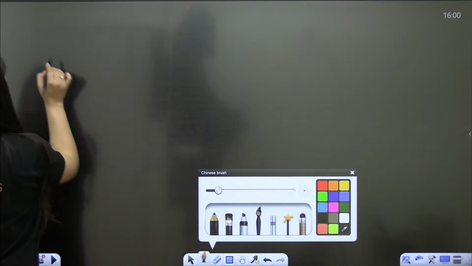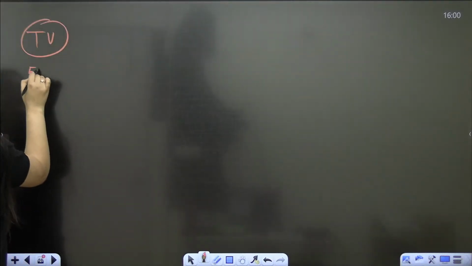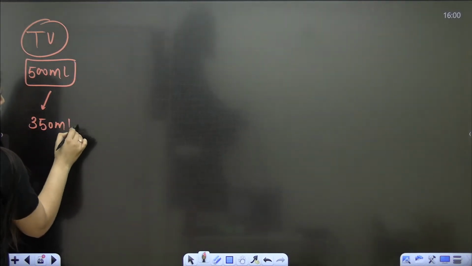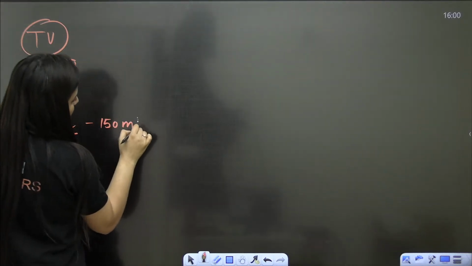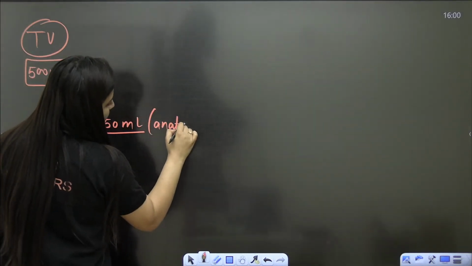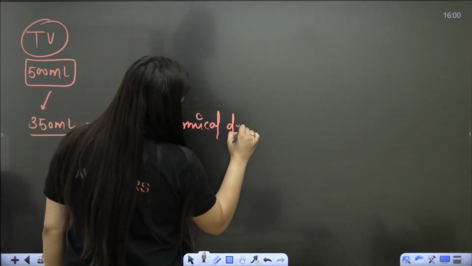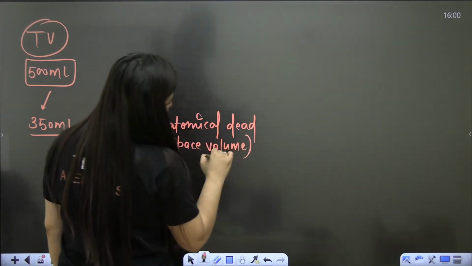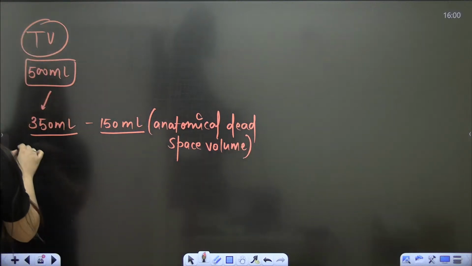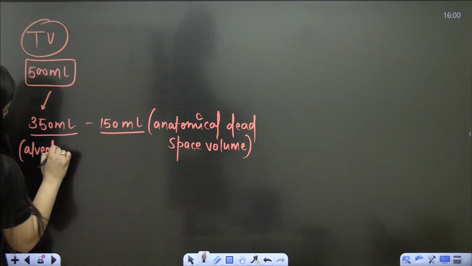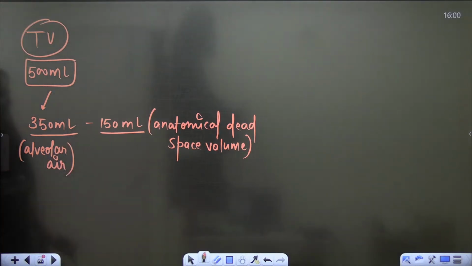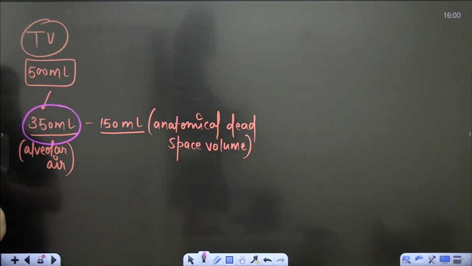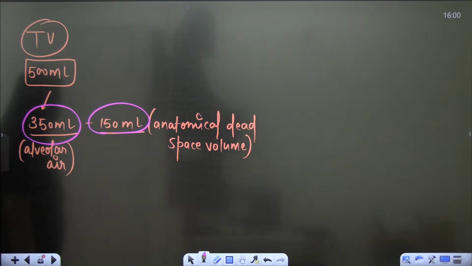Now, per breath, we are going to inhale 500 ml. Out of this 500 ml, 350 ml will be available for the exchange and 150 ml will make the anatomical dead space volume. This one is the alveolar air. So 350 ml is alveolar air, 150 ml is the anatomical dead space volume.